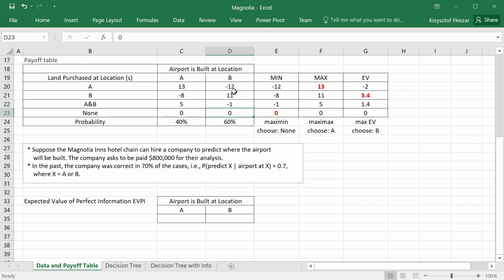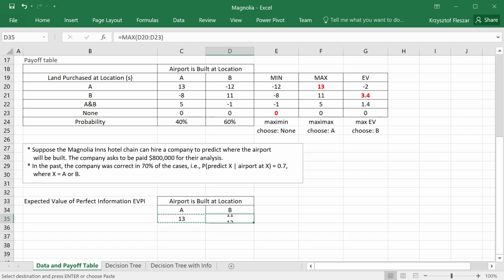I hope you recall this is basically reversing the order. Before, we had to decide first and then see where the airport is. But with perfect information, we first see where the airport is, and then we can choose whatever is the best value for us. So I can calculate the value when the information says A as the maximum of all possible values for all my decision alternatives, which is 13.